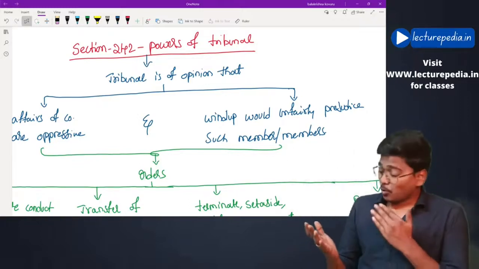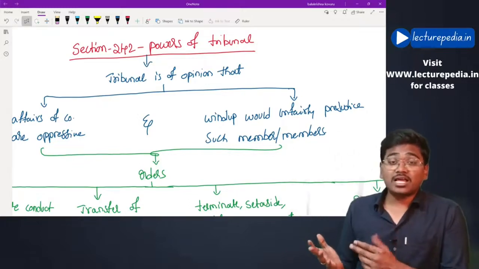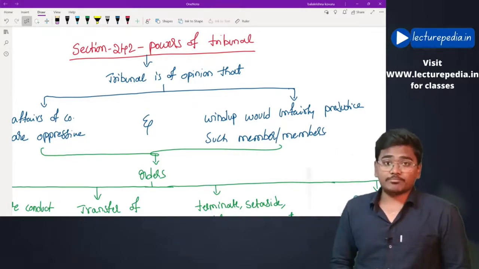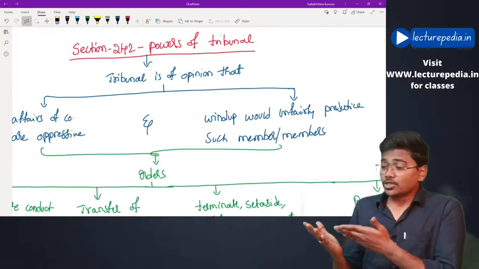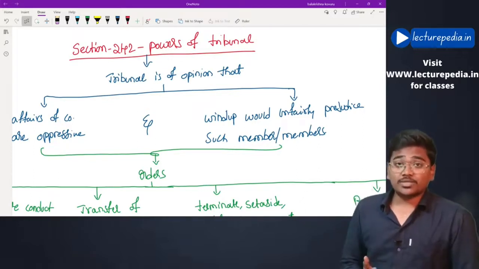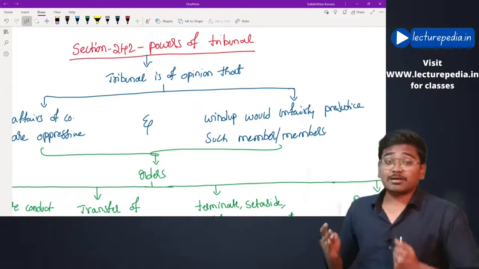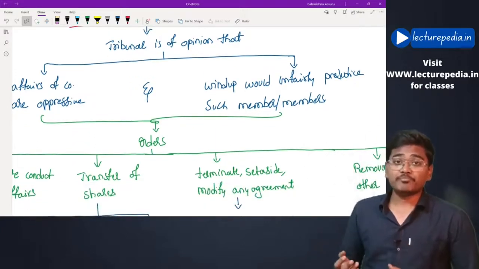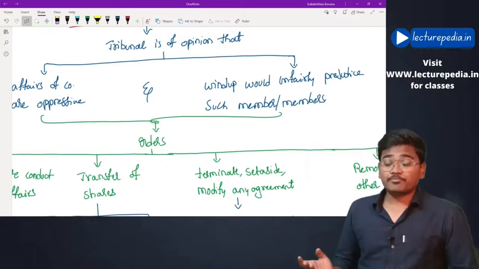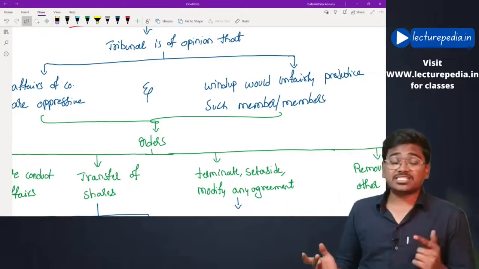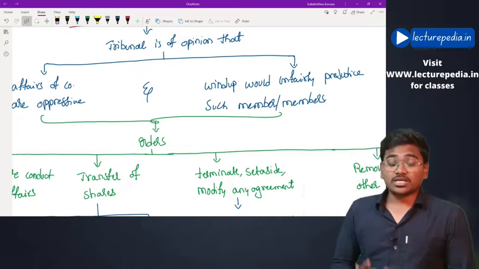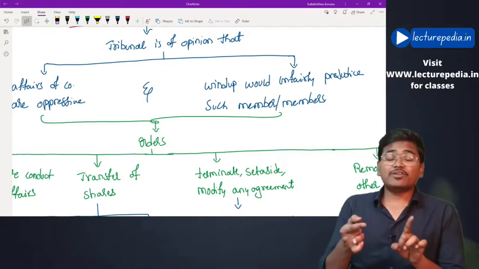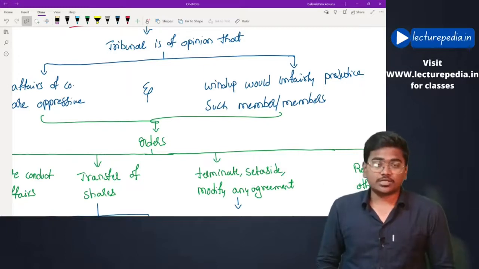But winding up this company will unfairly prejudice the shareholders. I can't wind up the company because it will create a loss to the shareholders. But the kind of operation that the company is doing is in such a way that I want to wind up the company. Such a feeling the tribunal should get. These two conditions must be satisfied. Then the tribunal will accept the application under section 241.